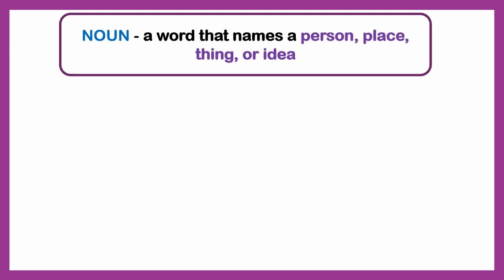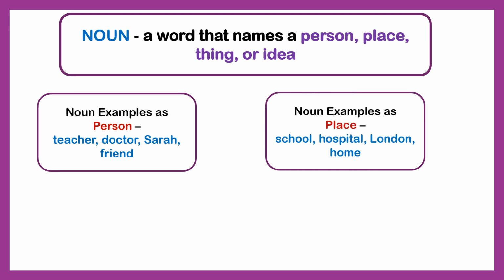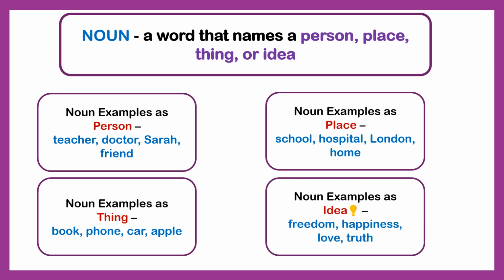A noun is a word that names a person, place, thing, or idea. Examples of nouns that name people are teacher, doctor, Sarah, friend. Examples of nouns as places: school, hospital, London, home. Examples of nouns as things: book, phone, car, apple. Examples of nouns as ideas: freedom, happiness, love, truth. So these are all nouns.